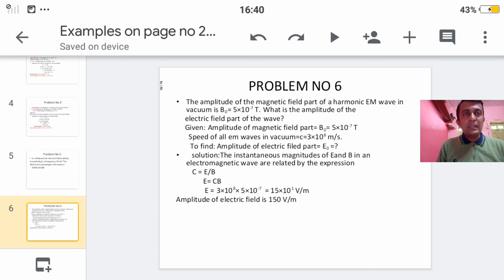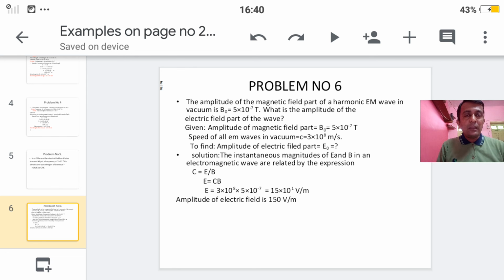मतलब मैग्नेटिक फील्ड दिया है और हमें इलेक्ट्रिक फील्ड का पार्ट फाइंड आउट करना है. So in properties of electromagnetic waves we studied this property, that the instantaneous magnitudes of E and B in an electromagnetic wave are related by the relation C is equal to E upon B. So what is E? E is equal to CB, because B will transfer to the left side and multiply with C. So E is equal to C into B.